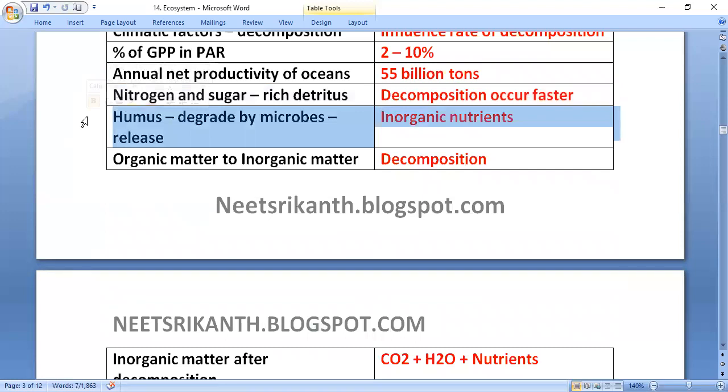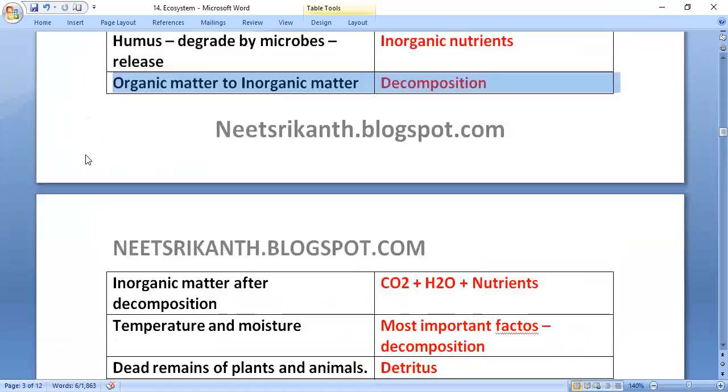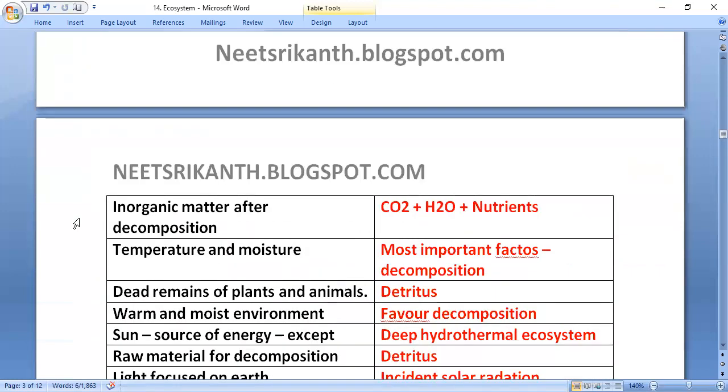Humus is degraded by microbes, which release inorganic nutrients. Conversion of organic matter to inorganic matter is done by decomposition. The inorganic matter after decomposition is carbon dioxide, water and nutrients.